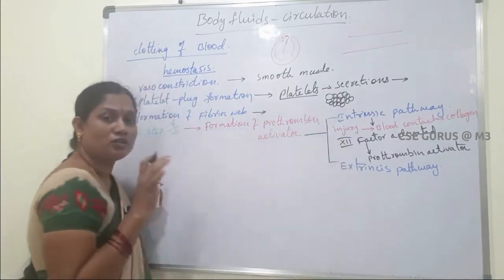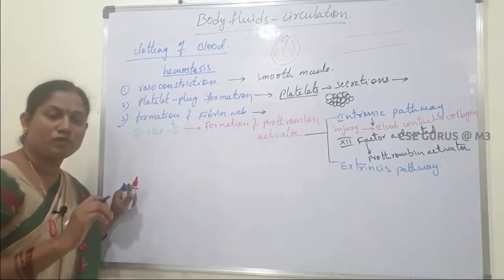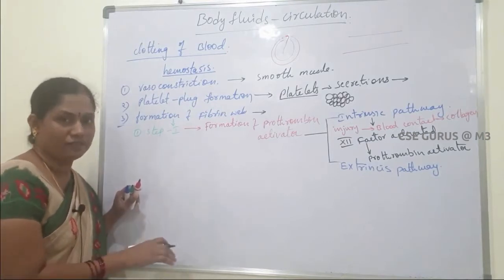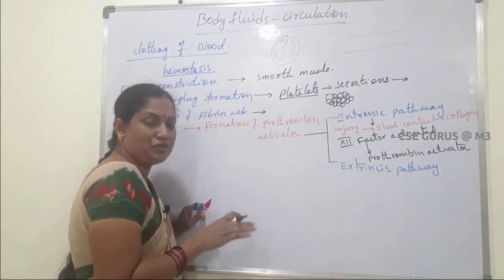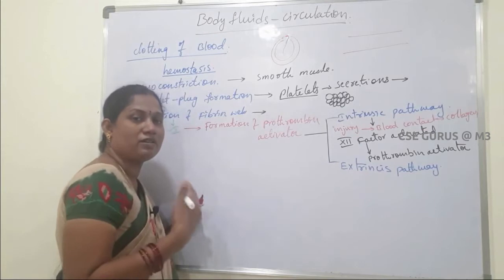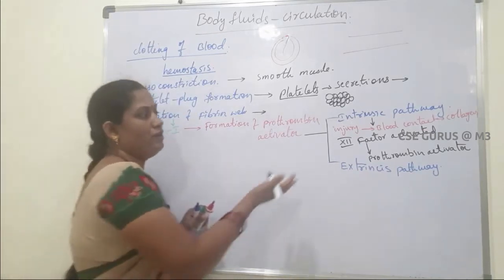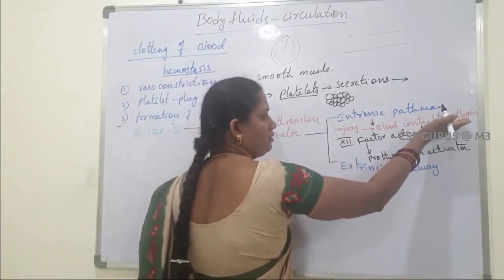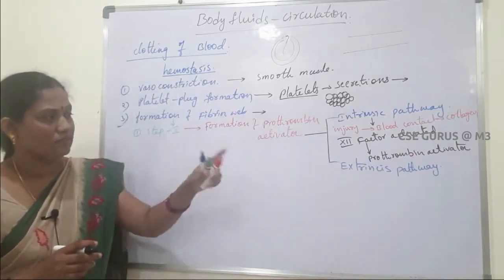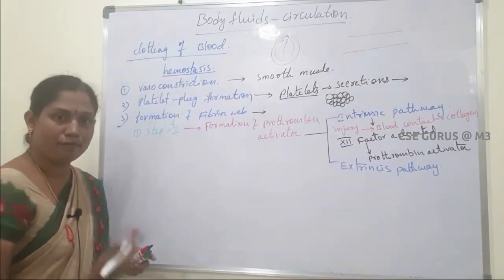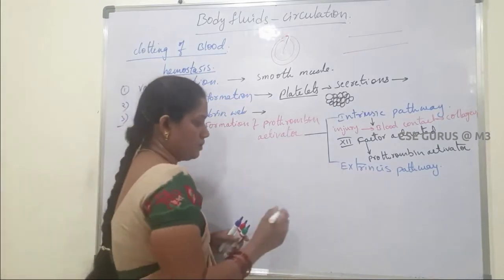In total, 12 blood clotting factors are present in our blood. Most of the blood clotting factors are secreted from the liver. These factors are in inactive form. Whenever an injury or damage takes place, these factors get activated. When the blood contacts collagen, the 12th factor is activated. That activated 12th factor forms the prothrombin activator. So this is the intrinsic pathway.